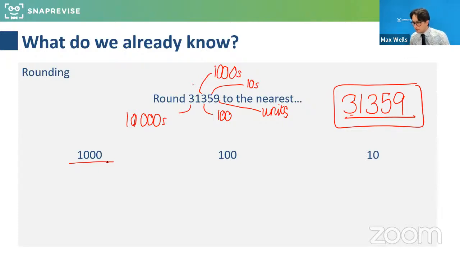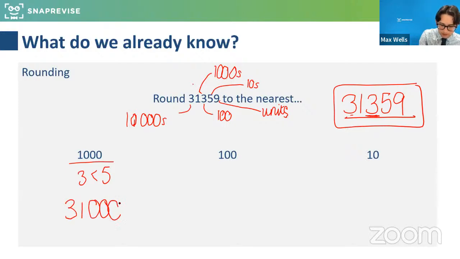Brilliant, thank you. If you've just shared some answers, that's superb. Nice and clear as well. I appreciate that in the chat. So to the nearest thousand, because this three here in the hundreds column is less than 5, that tells us that this will round down to 31,000. So well done if you got that. That is to the nearest thousand.